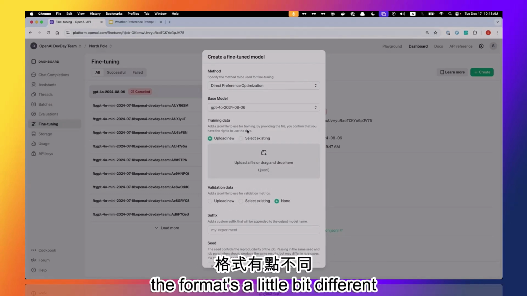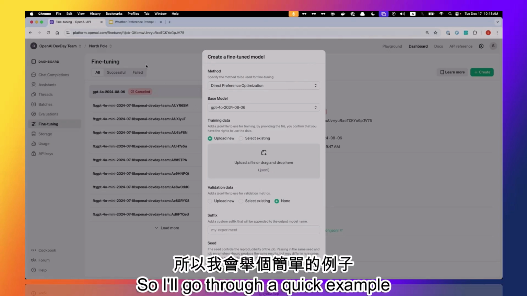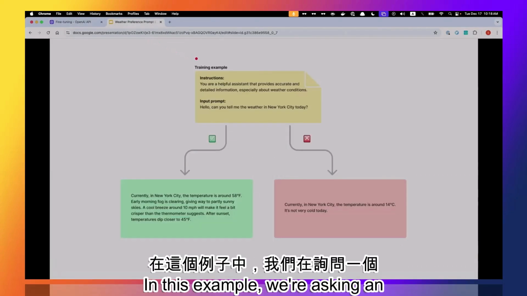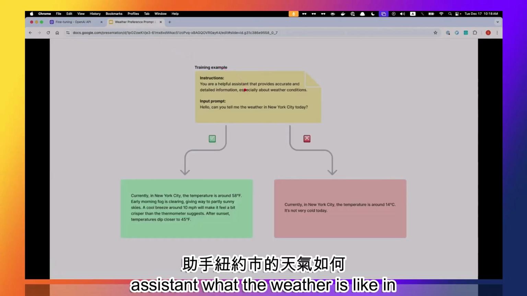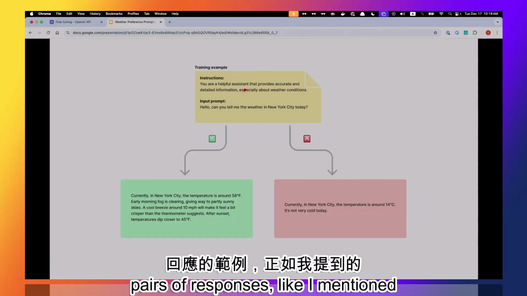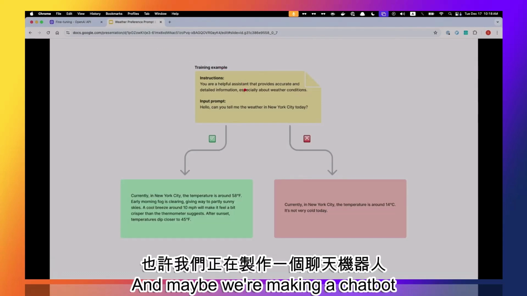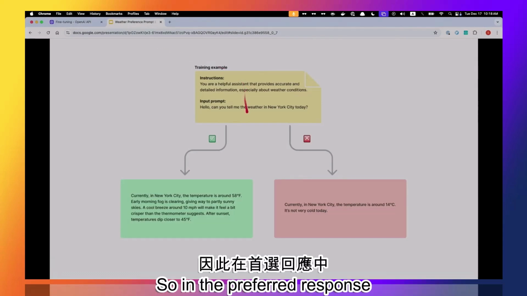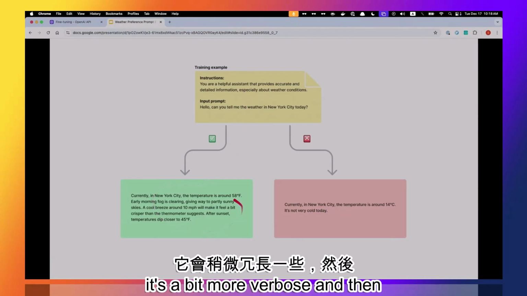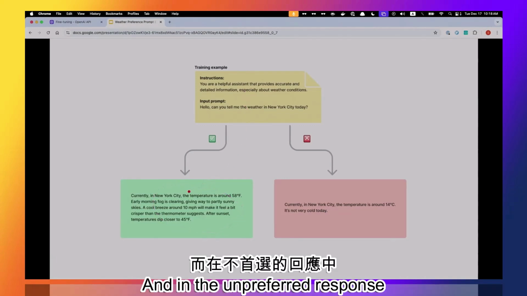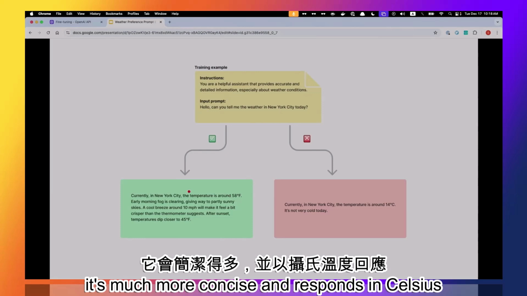And like I mentioned before, the format's a little bit different, so I'll go through a quick example. In this example, we're asking an assistant what the weather is like in New York City and providing it 2 pairs of responses, like I mentioned. And maybe we're making a chatbot, so we want it to be a bit more conversational. So in the preferred response, it's a bit more verbose, and then also responds in Fahrenheit. And the unpreferred response is much more concise and responds in Celsius.